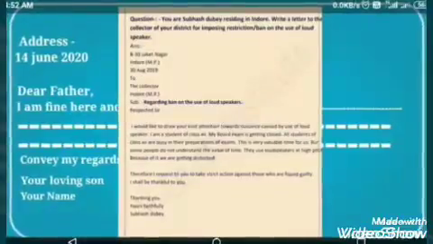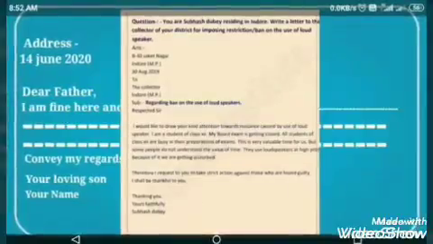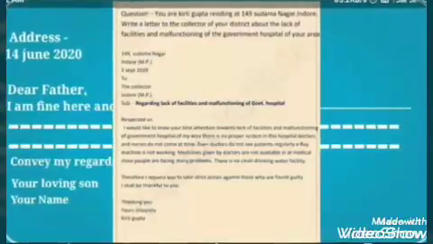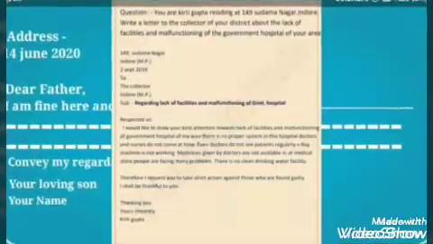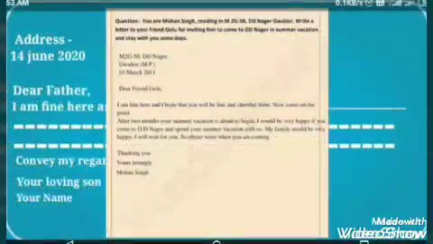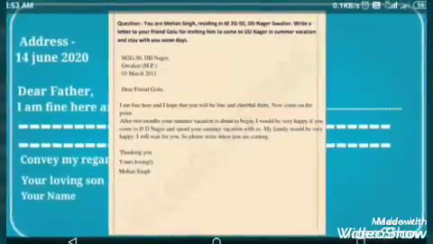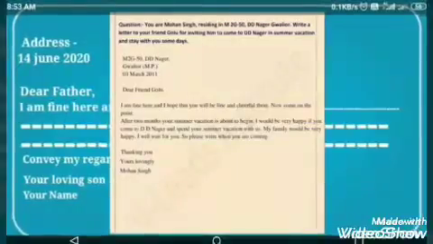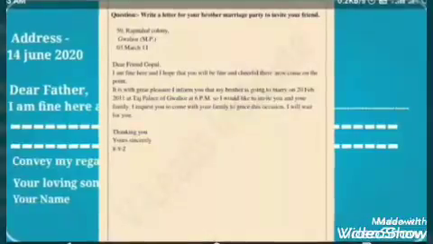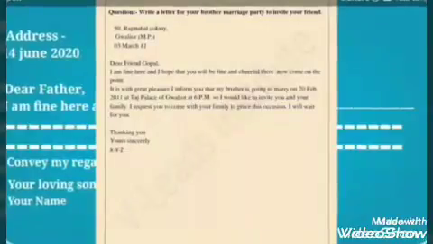We may take the screenshots of these letters. There are some formal letters. So this is the one. Again you will come to know that another example of a formal letter is written here, and at the end there is one example of an informal letter. At the end of this you will have to read the letters of these.